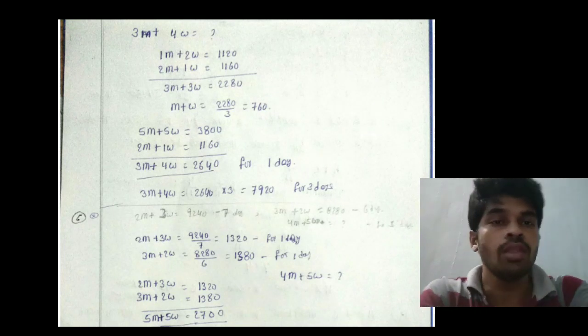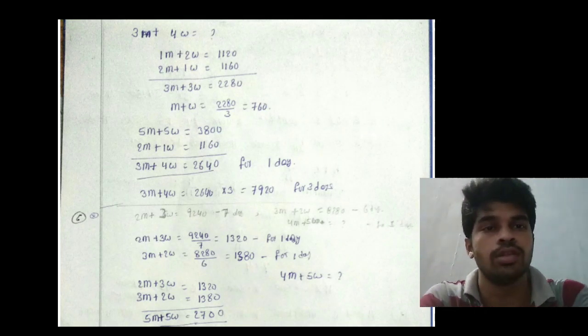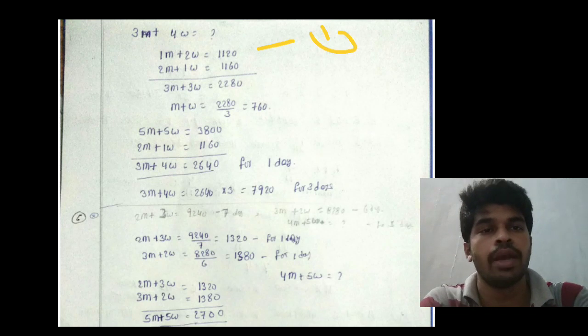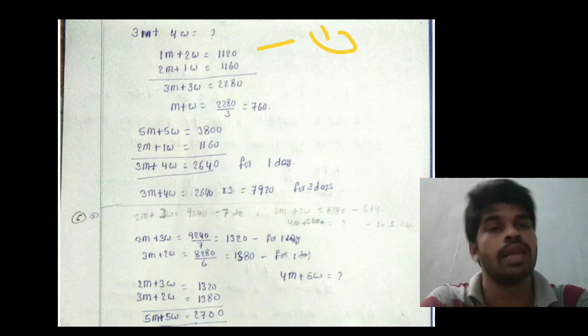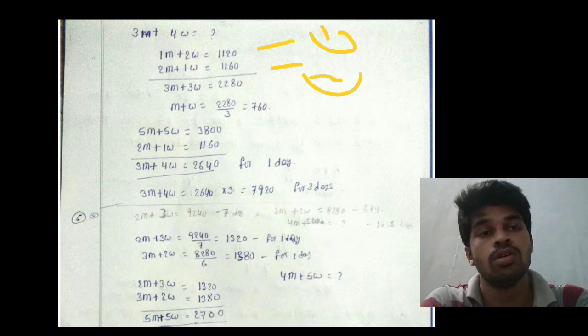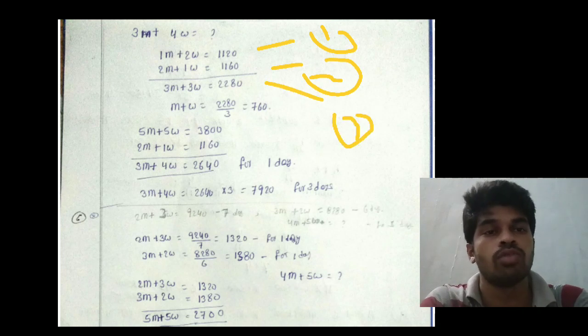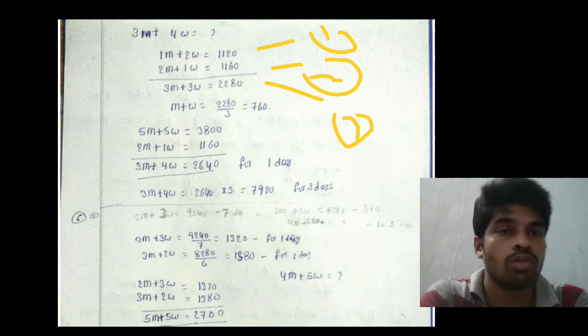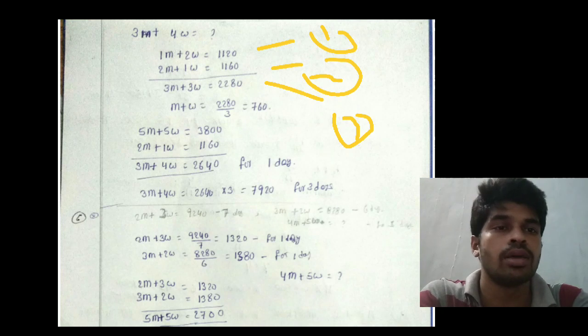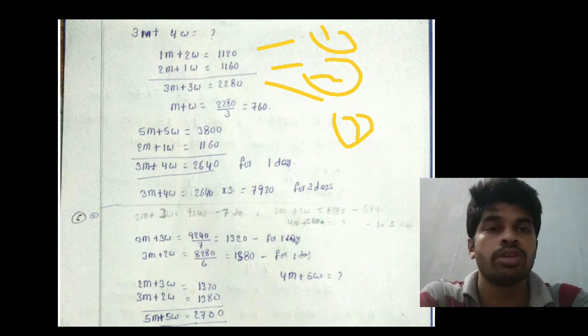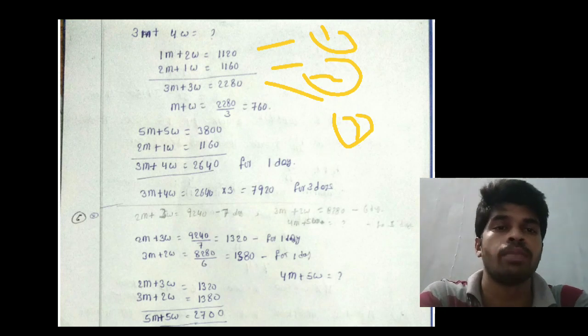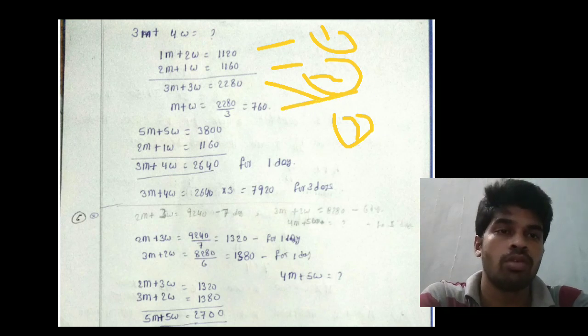Listen, this is equation 1: 1 man plus 2 women, daily earnings 1,120. Equation 2: 2 men plus 1 woman, daily earnings 1,160. Adding equation 1 plus 2, we get equation 3: 3 men plus 3 women equal 2,280 rupees. In equation 3, 3 is common, so 1 man plus 1 woman daily earnings is 2280 by 3, that equals 760. This is equation number 4.